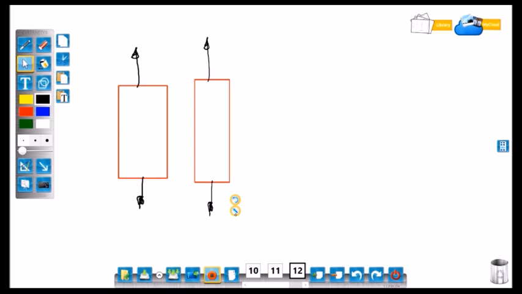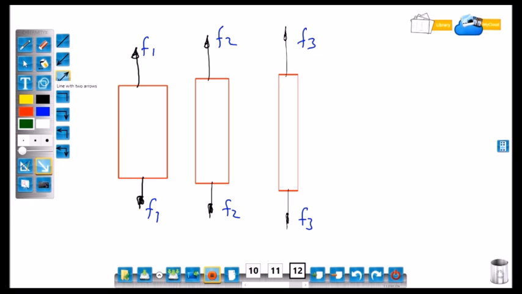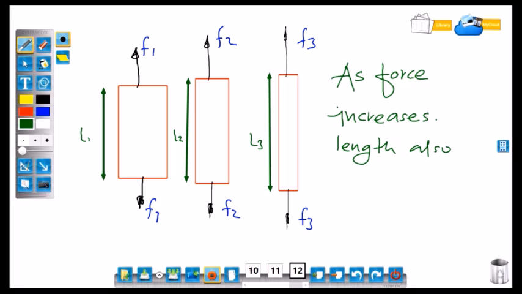This is body, and two tensile forces applied on the body. Force F1 and F2 on the second body, force increases, that is F2, and third body, that is force again increases to F3. All the bodies are having the lengths L1, L2 and L3. As force increases, length also increases,